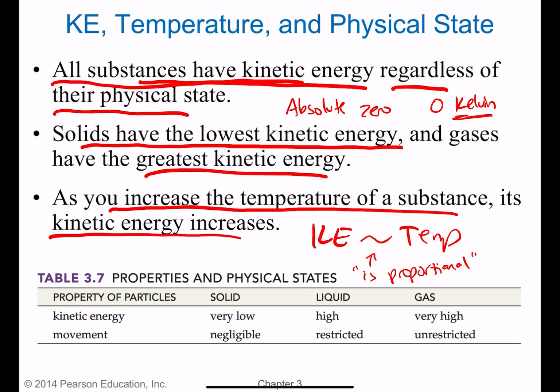And this table summarizes what we just said. Solids have low kinetic energy relative to the other states of matter, and their movement is negligible. On a molecular level, if you could zoom all the way in and look at the individual molecules, they won't be moving around quite as much compared to a gas, for example. Gases have very high kinetic energy, so the particles are flying around, buzzing about each other very, very fast. Unrestricted movement, because remember, gases occupy the volume of their container, so the particles will spread out as far as they can possibly go.